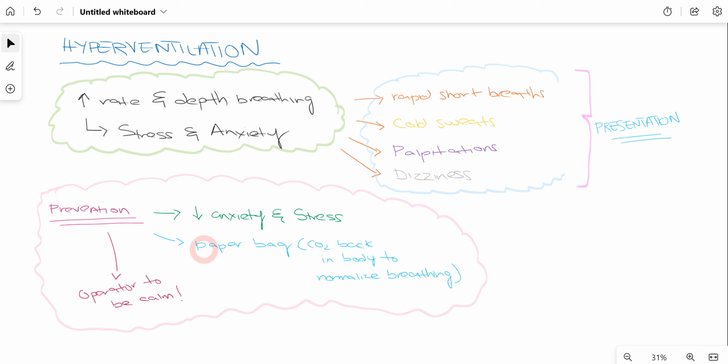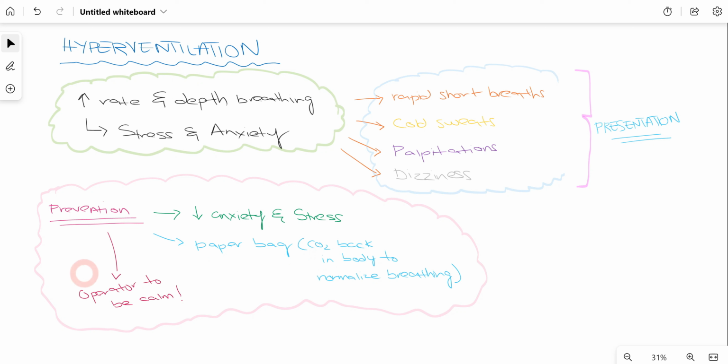We can reduce the stress and anxiety of the patient by properly counseling them and explaining to them, going step by step in order to achieve the treatment plan. Also, sometimes we can give a patient a paper bag. Now, what does this paper bag do? Basically, CO2 is released back into the body, which helps to normalize the breathing.